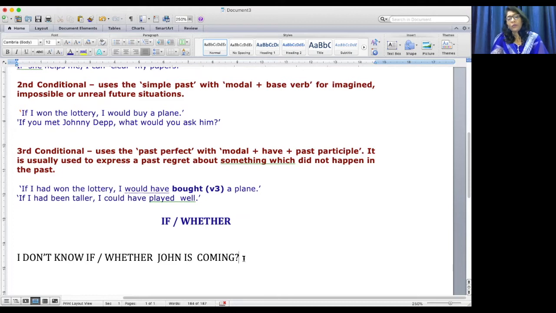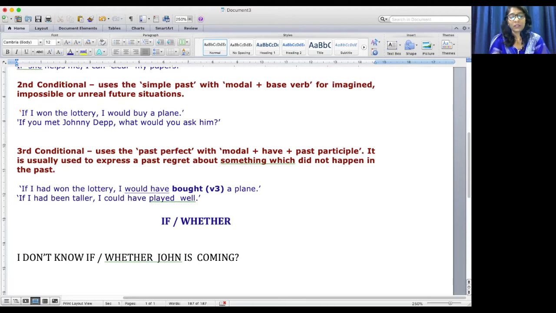It can also be, I don't know whether John is coming or not. Even if you take out this not, the sentence sounds good. So when you say, I don't know if John is coming, whether means that there's an option, whether he's coming or not. You can use either if or whether in these cases.